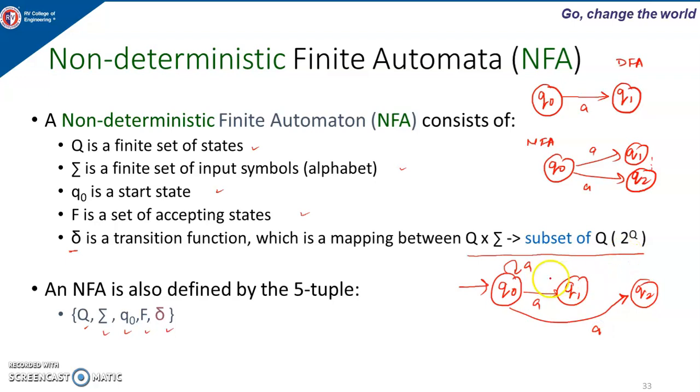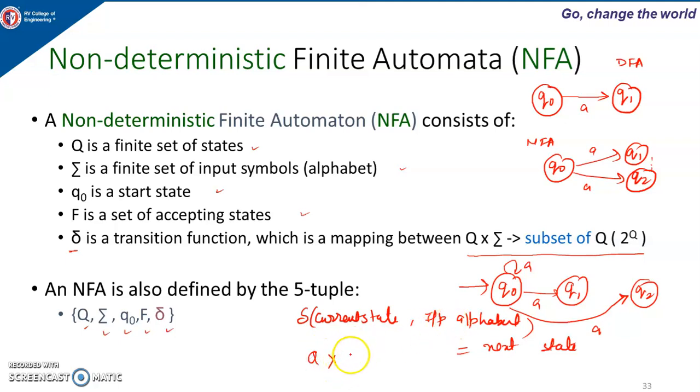That's why we get 2 to the power Q. We know the transition function has two parameters: the first is the current state, and the second is the input alphabet, and the output is the next state. The current state comes from the set capital Q, because it is a finite set of states.